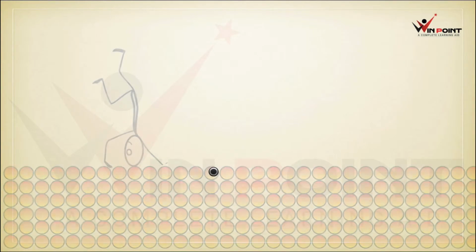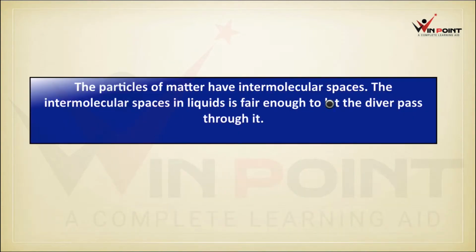So we can conclude that the particles of matter have intermolecular spaces. The intermolecular spaces in liquids are fair enough to let the diver pass through. The intermolecular space in liquid is fair enough, meaning through that gap, between the spaces, the diver can move.